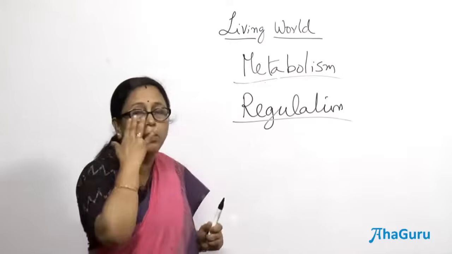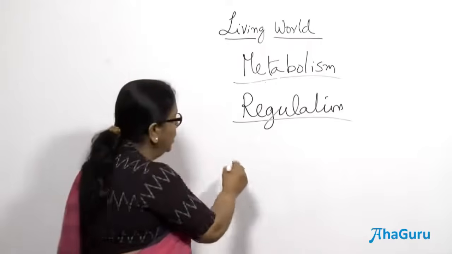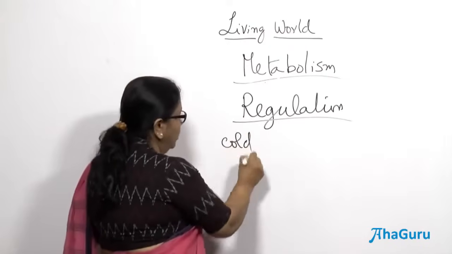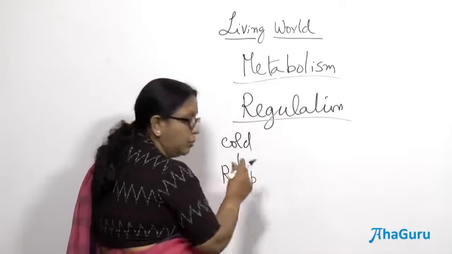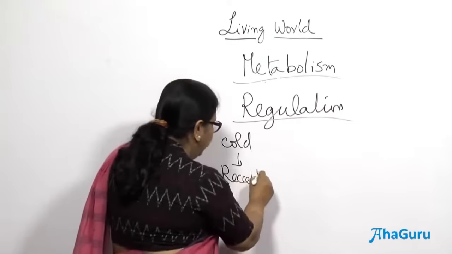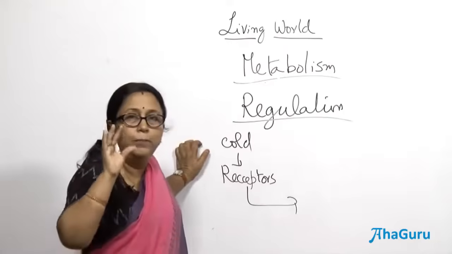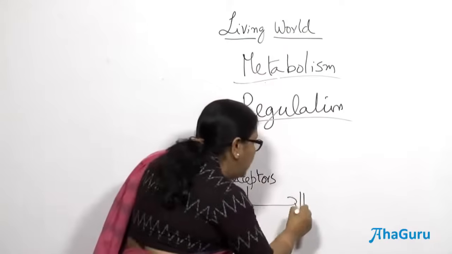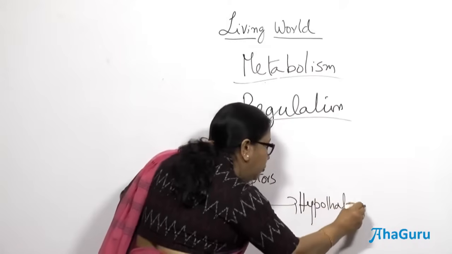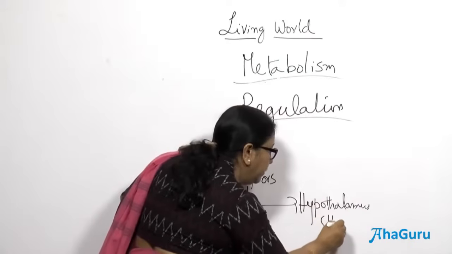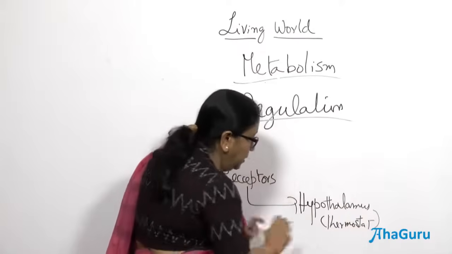Say assume that you had gone to a place where it is very, very cold, freezing. So, what happens? You have receptors, right. So, it is very cold outside. So, there are receptors in the skin. What do they do? They perceive that coldness, right. And they send the signal to the brain. In the brain, there is one particular organ which is known as the hypothalamus. I would call it the thermostat of our body. It will always maintain a constant temperature, right. So, it sets the temperature of the body.